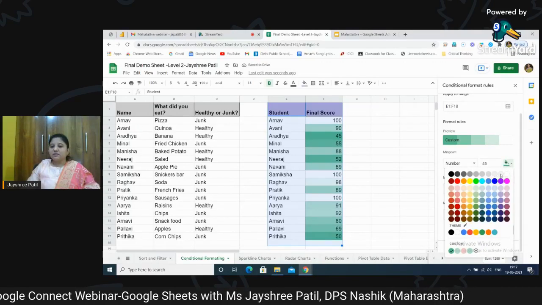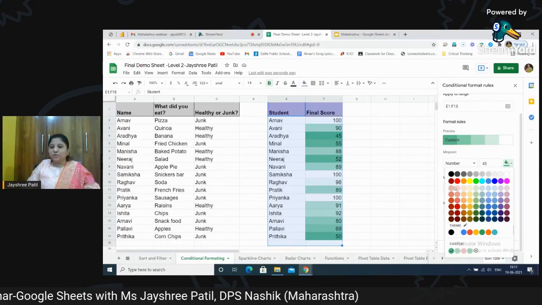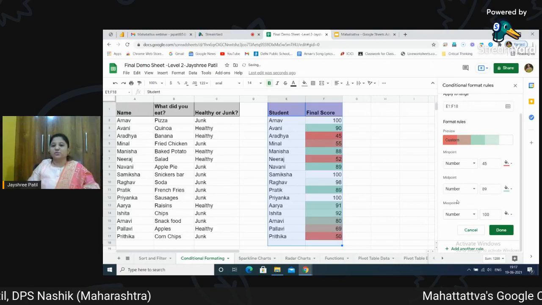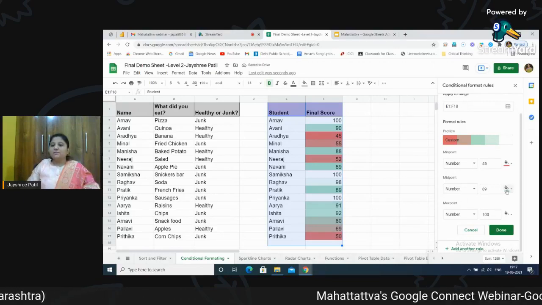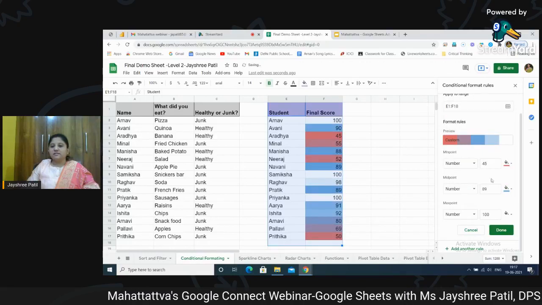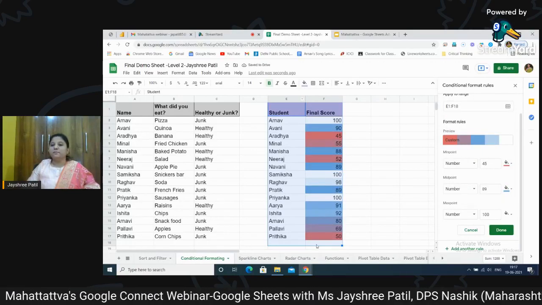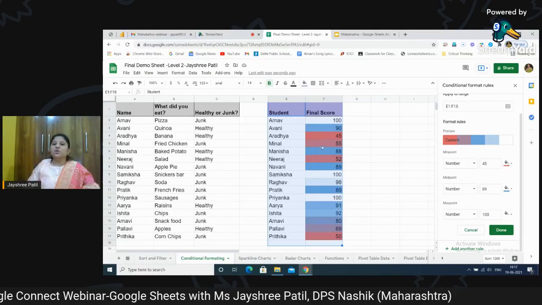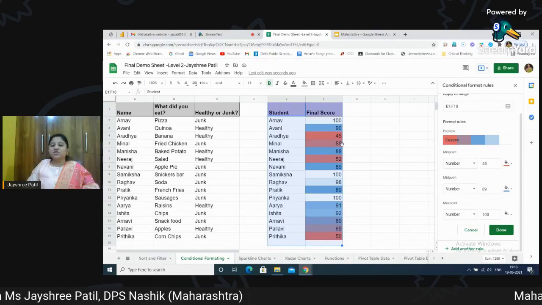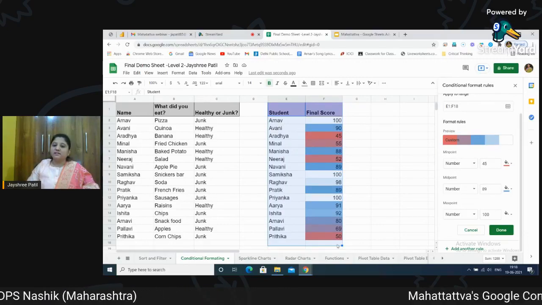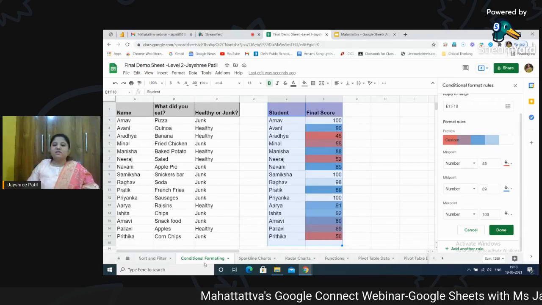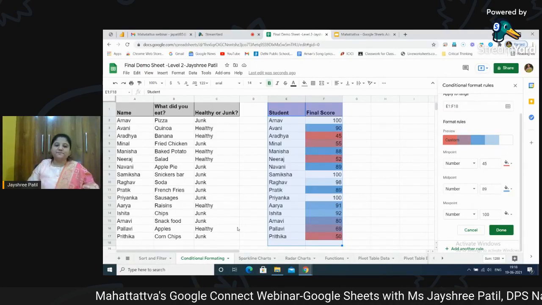You can change the color for each and every value. Suppose you want to categorize the lower value into red color, because we need to give more attention to them. If you want the midpoint to be a different color, you can just select the color and you can see it. Let the maximum point be as it is. So you can use different color ranges, color scales, for formatting, and it is very useful when we are analyzing the test scores of the students. So I hope this second one, conditional formatting, must be clear to you all.